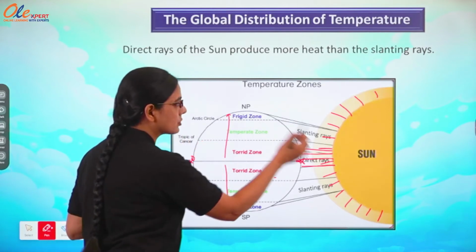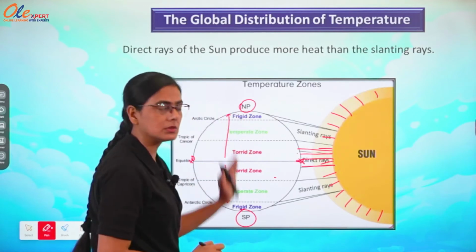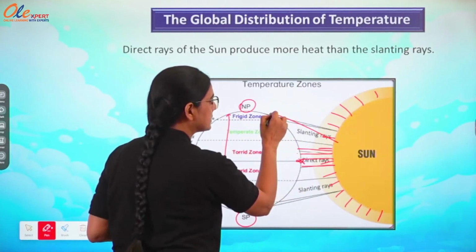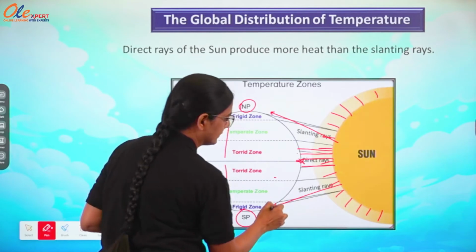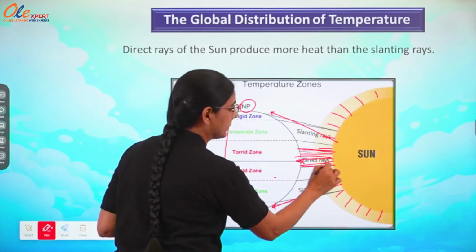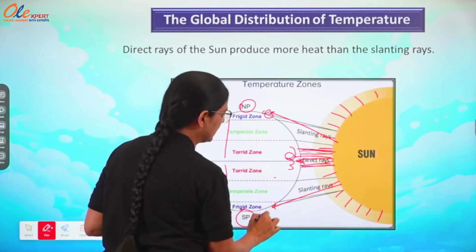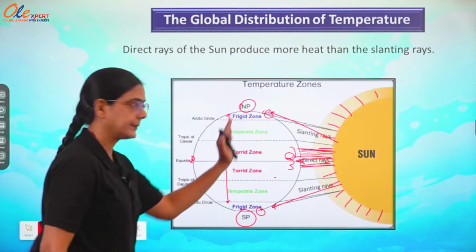And when we are talking about the poles, north pole or south pole, the sun rays are going like this, slanting, so the maximum will be from here to this place and minimum will be at these places. Okay.